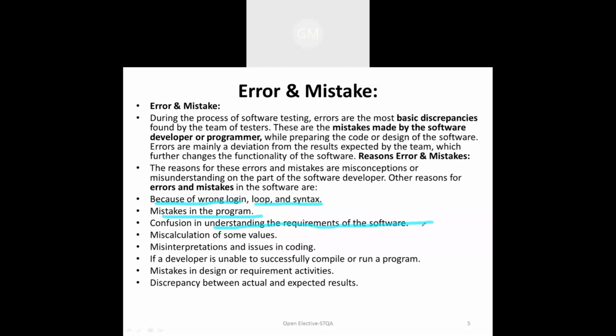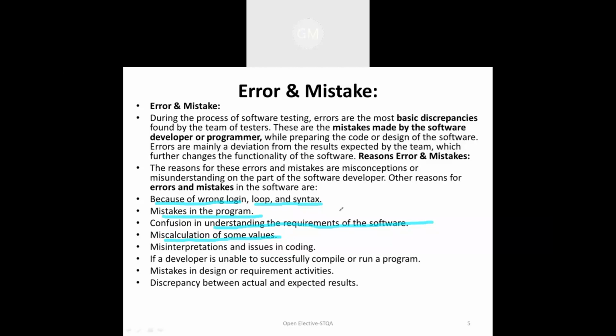Then whenever we are calculating some values, miscalculations happen because of wrong writing or wrong logic used in the program by the developer, or because proper input is not given in testing. Because of that, an error occurs in the program, or a mistake happens.